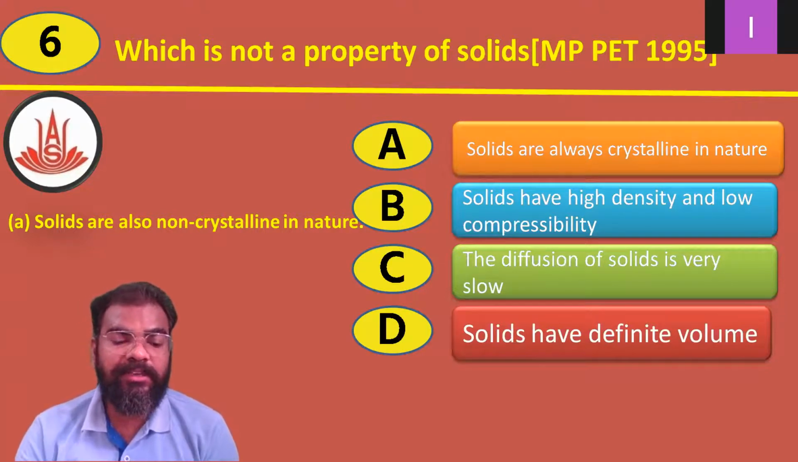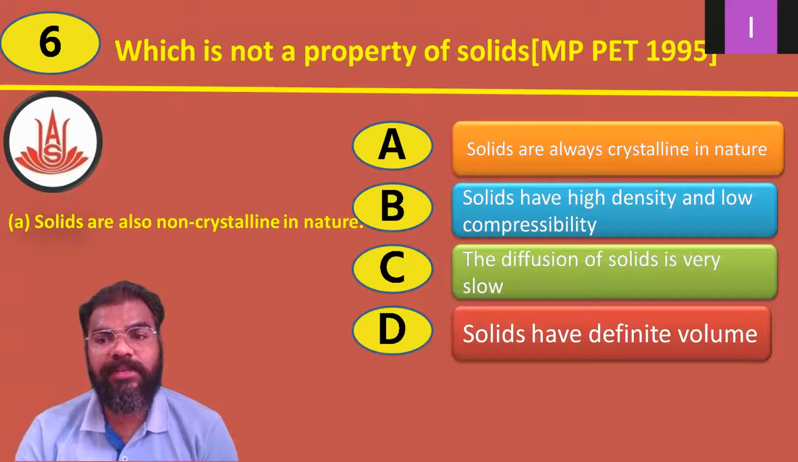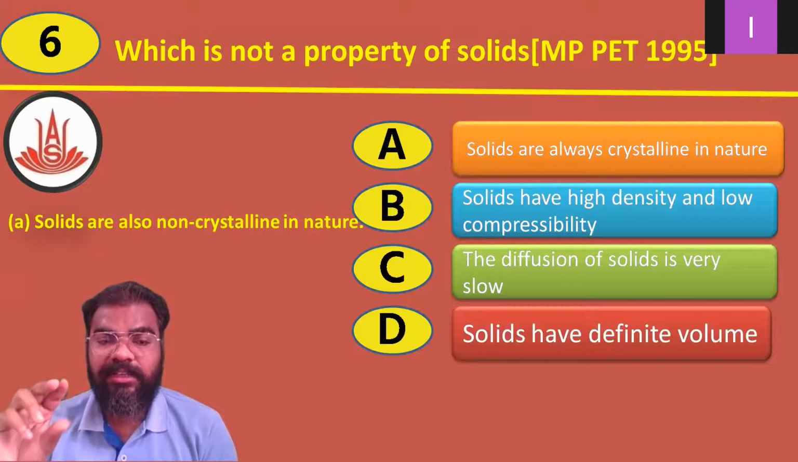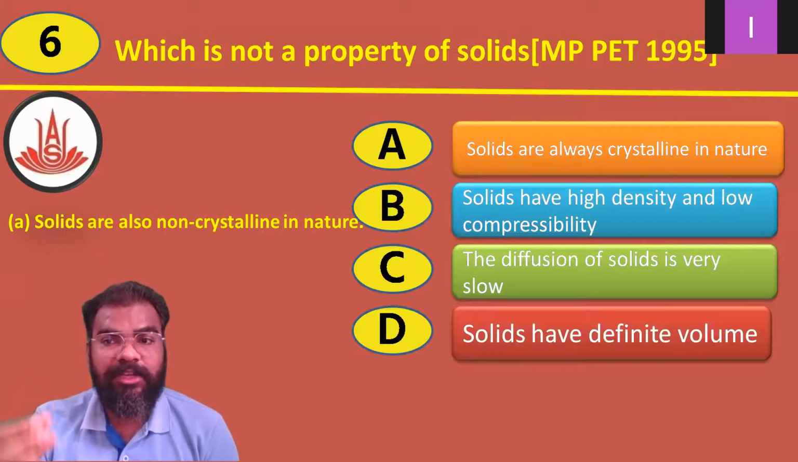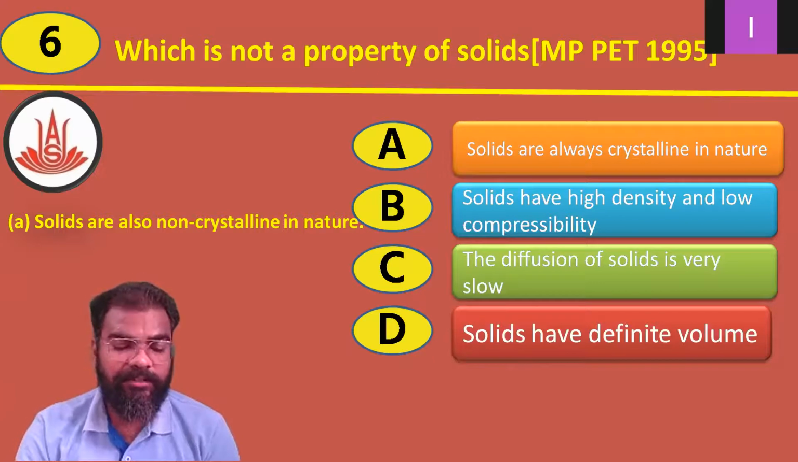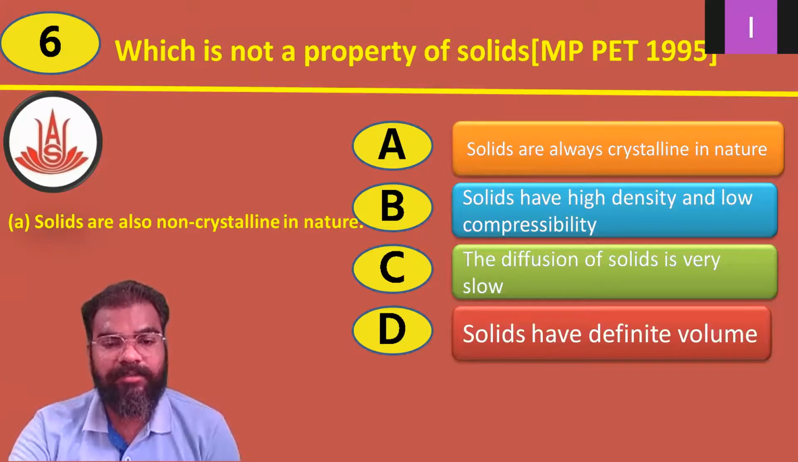So option A is the correct answer for the question number 6. Remaining properties B, C and D, these all three properties solids possess, उनके पास तो ये प्रॉपर्टी होती है. So option A, solids are always crystalline in nature, is incorrect for the property of solids, that's why it is the correct answer for it. Now question number 7,